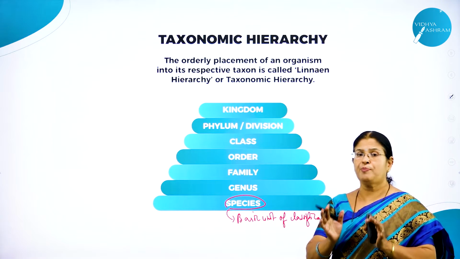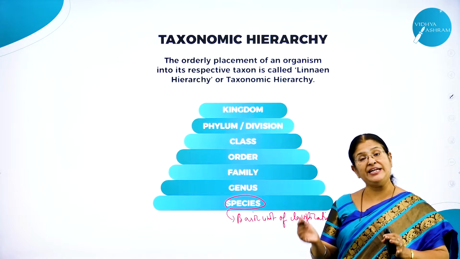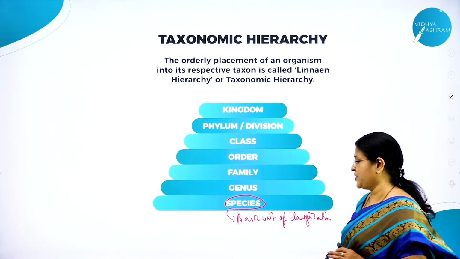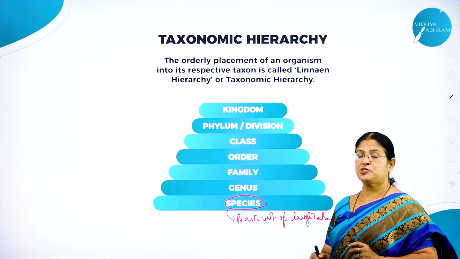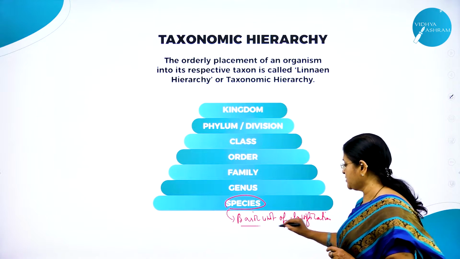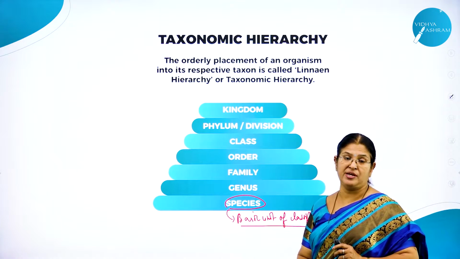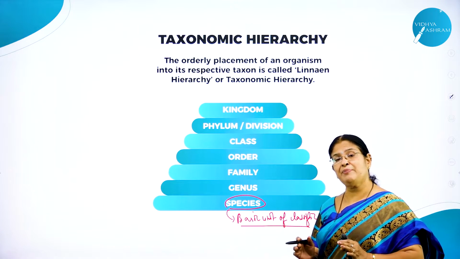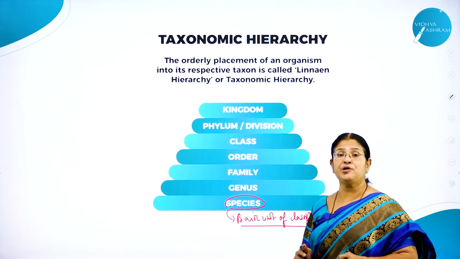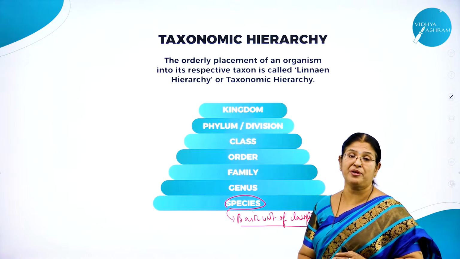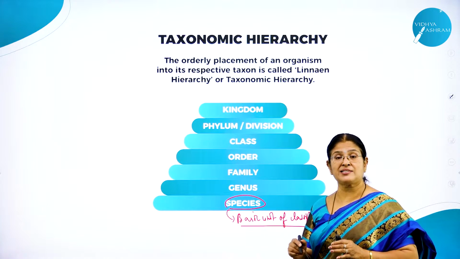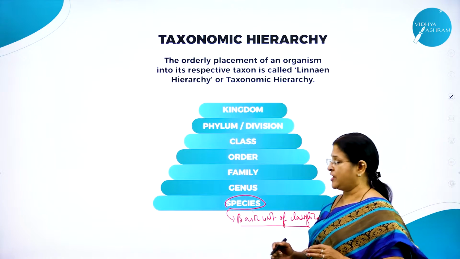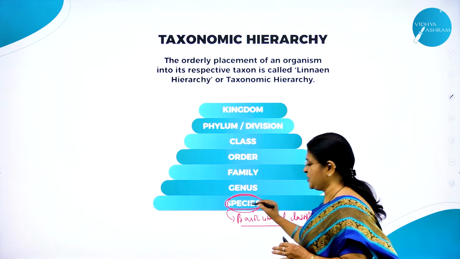It is a group of organisms which can interbreed among themselves and produce fertile offspring. What do you mean by fertile offspring? That which has the capacity to reproduce further. Such a group of organisms, you use the word species.